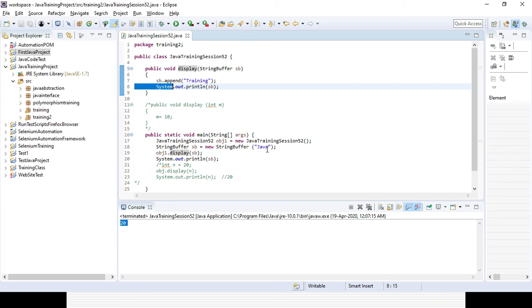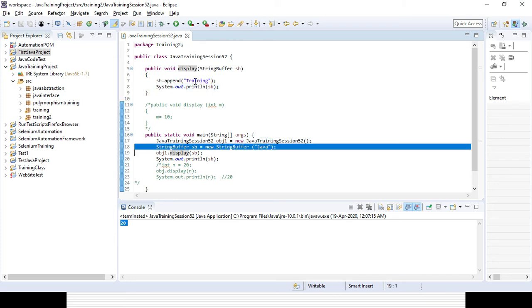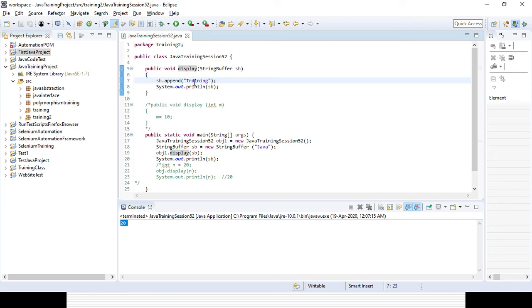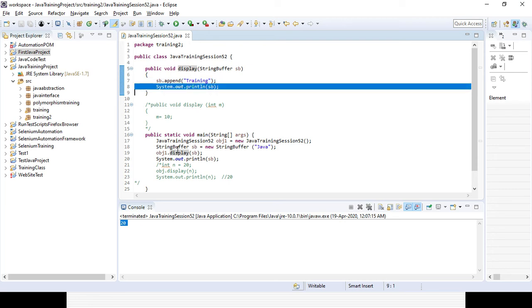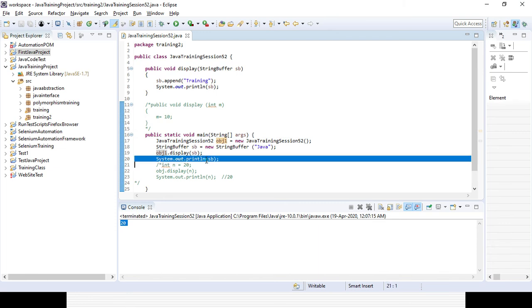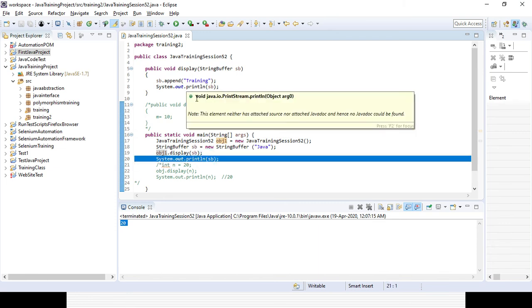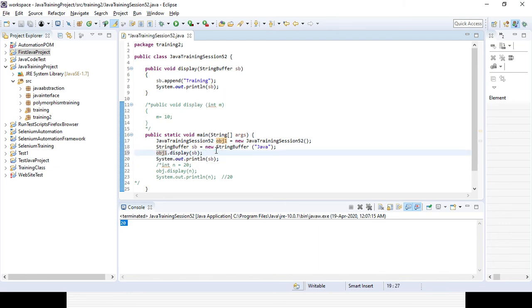So that particular Java will be appended by training, so it will be Java training and it will print. So this method will print Java training. And here also if you want to print it again, it will again print the updated value, Java training. So that is the difference.